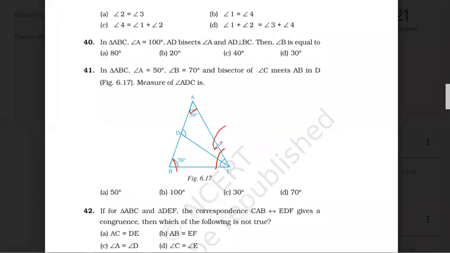So this is 60. Now, this angle is bisector, right? So this is 30. And 70 plus 30, 100. Okay, everyone? I hope we have done with this.